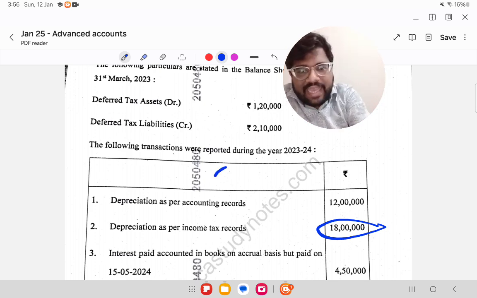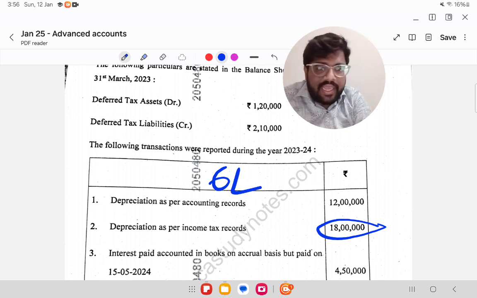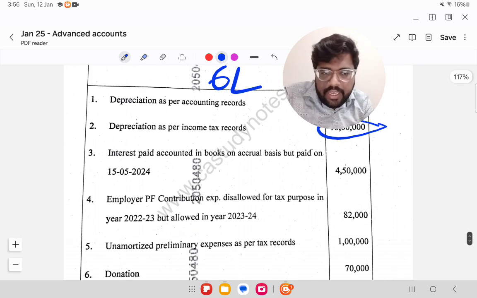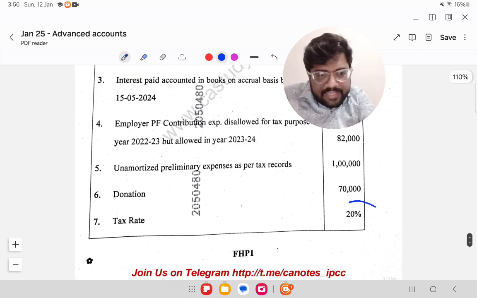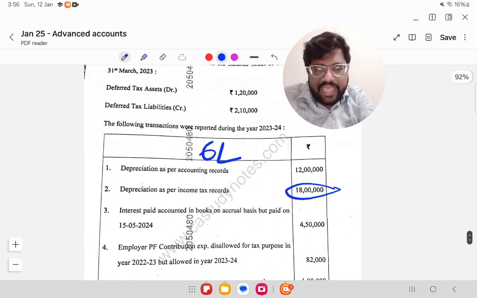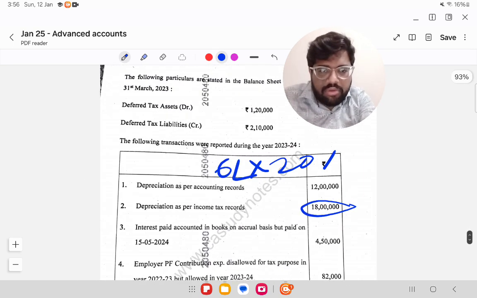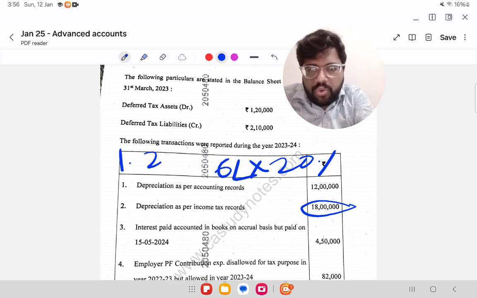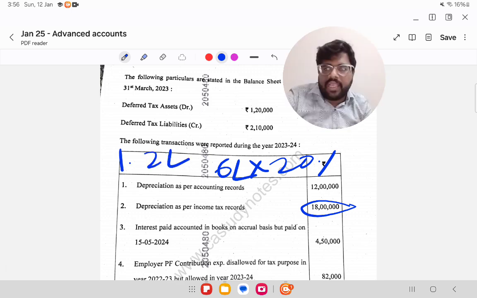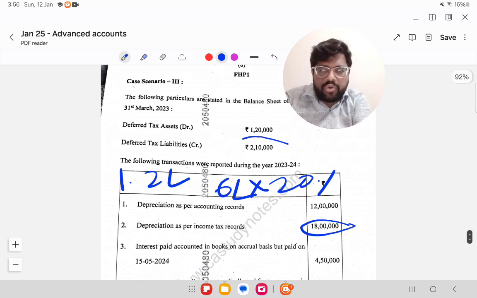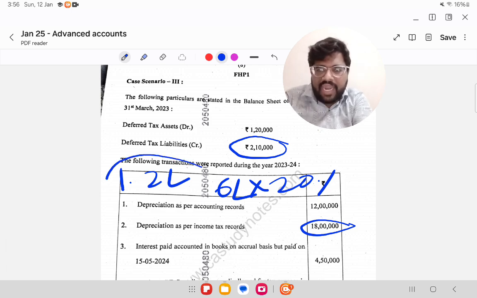So the 6 lakhs will result in a DTL, and the amount of DTL would be based on the tax rate. Tax rate is 20%. So 6 lakh into 20%, you will be getting 1.2 lakhs of DTL. Currently there is a DTL of 2,10,000. This is going to be additional DTL.